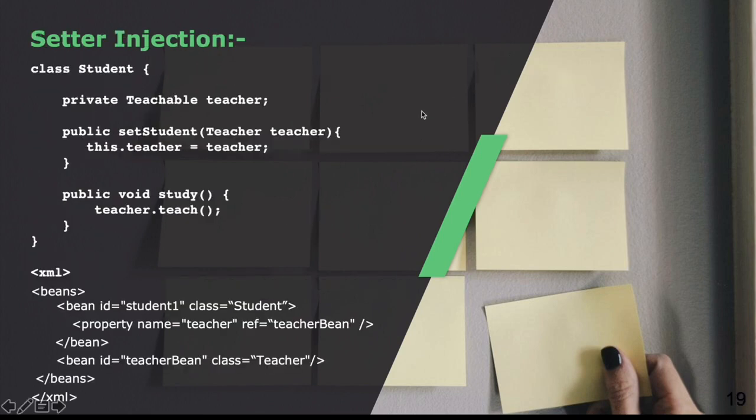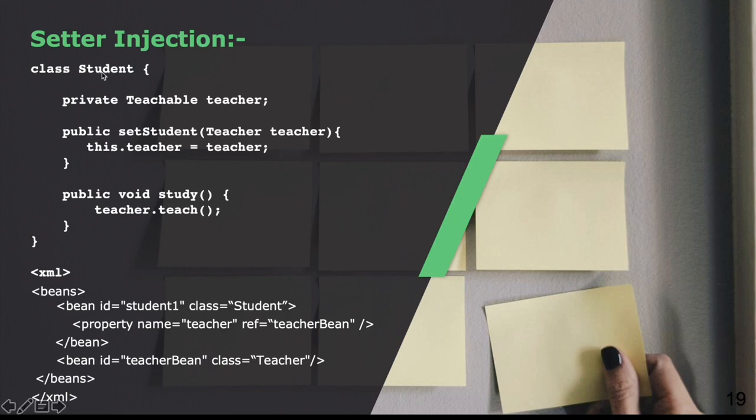In the previous demo that you would have seen, you would have realized that we had a set teacher method in our student class. We had a setter for the teacher object. What happens is that the application context uses this setter to set the property before creating your actual student object.